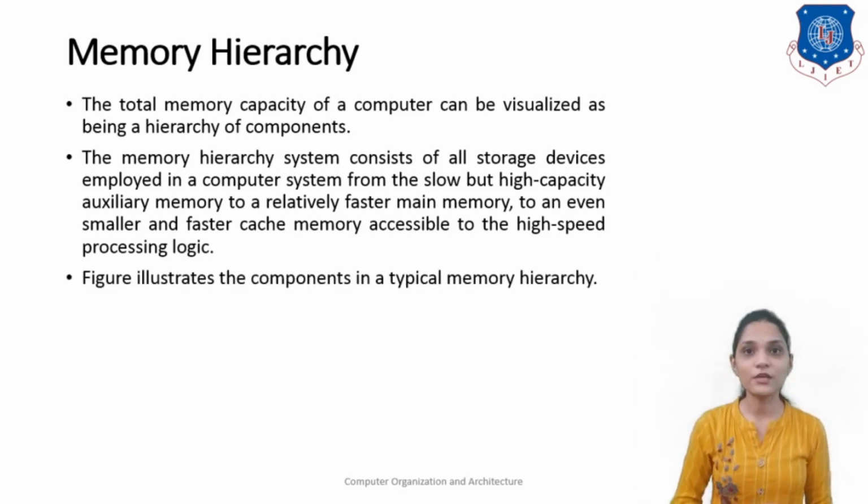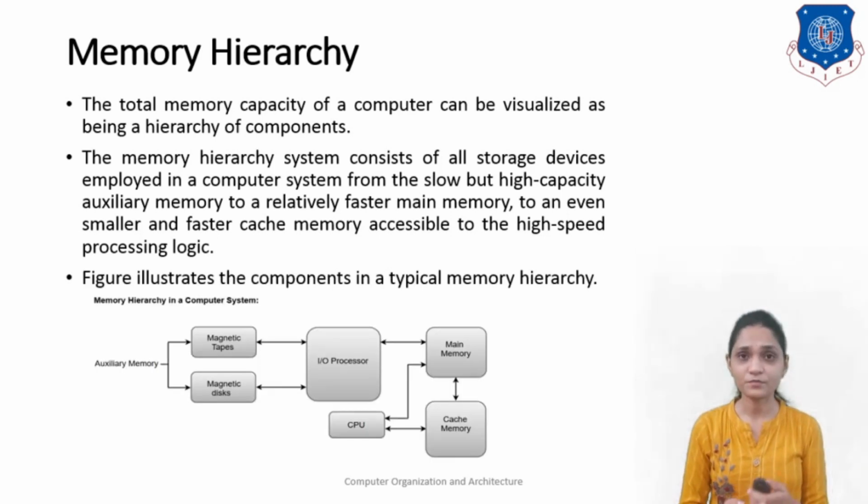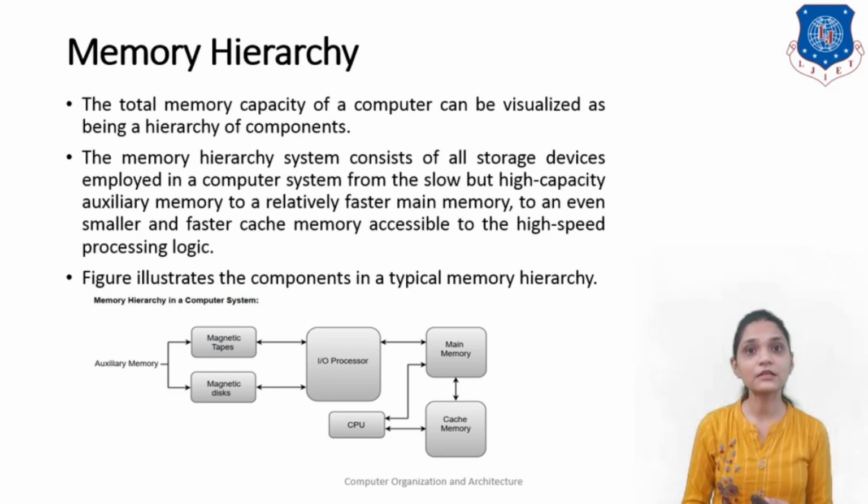The next figure illustrates the components in a typical memory hierarchy, consisting of the magnetic tapes or magnetic disks, which are connected with the main memory by means of an I/O processor, and the cache memory that is directly connected with the main memory.